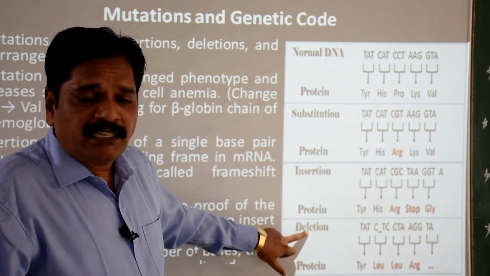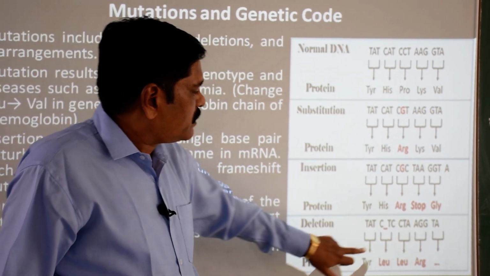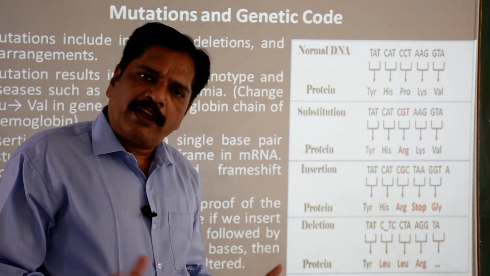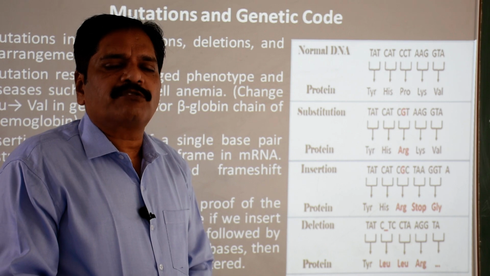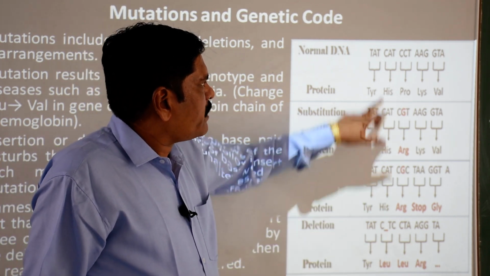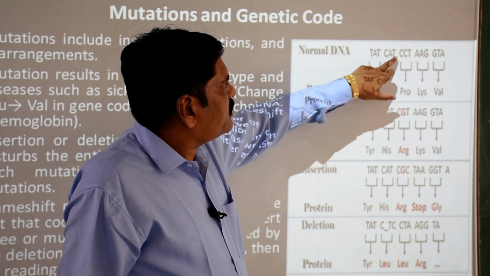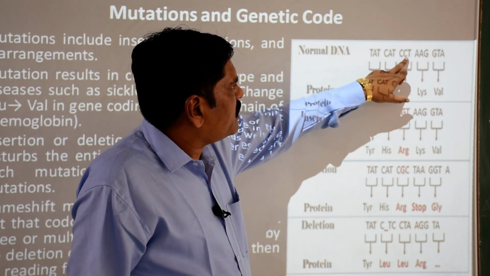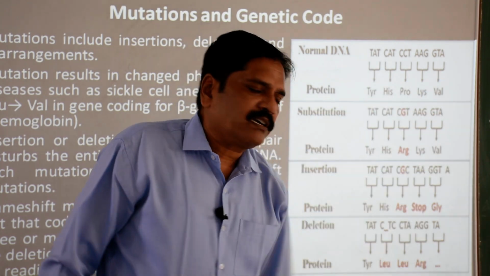Now the next one thing, that is the deletion. Deletion means what? The removal of one nucleotide. Just like that, from here A is deleted because of any malfunctioning or any processing which we generally call the mutation. So here is no A. Then what happened? This A will be replaced, then what will be the next code? CTC. Okay, so you can see that CTC. So everything here is CTA, now AGG, then TA, and it will take the next one thing.